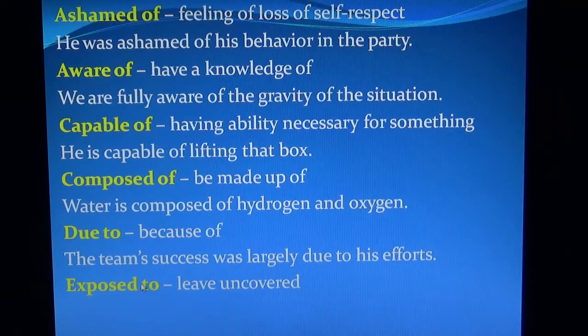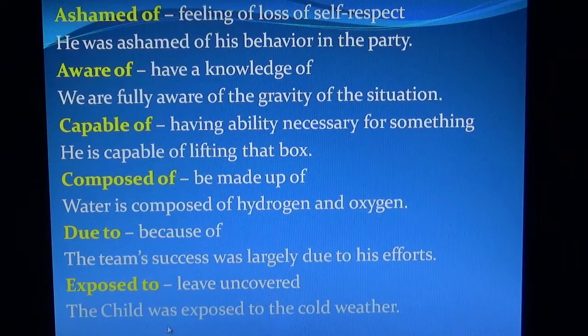Exposed to. Here two prepositions are there. Leave uncovered. The child was exposed to the cold weather.